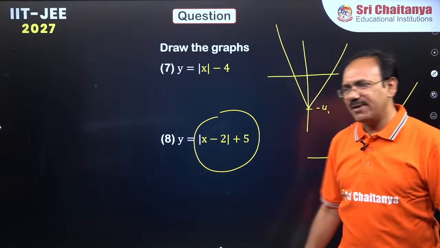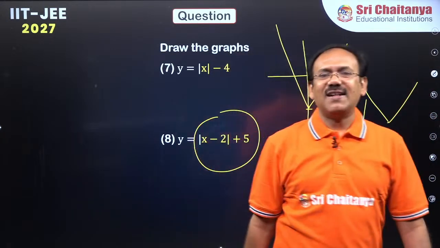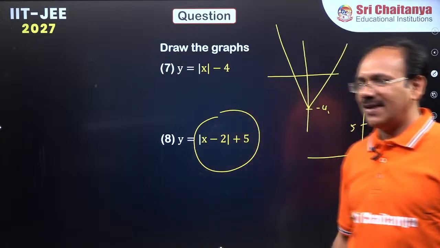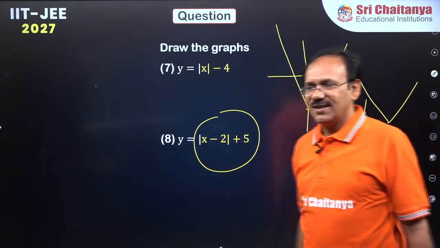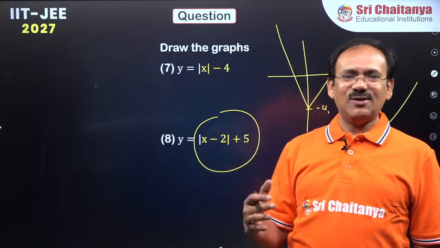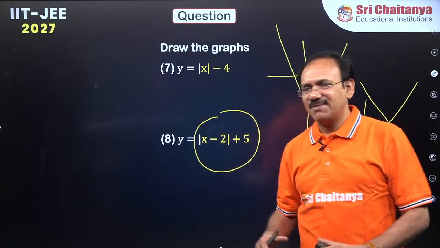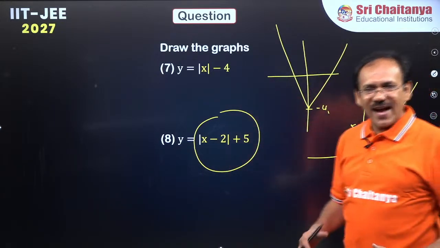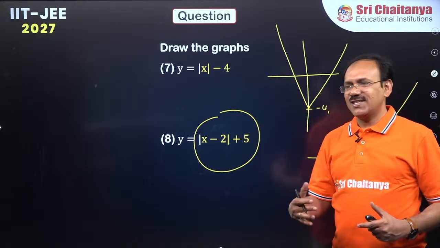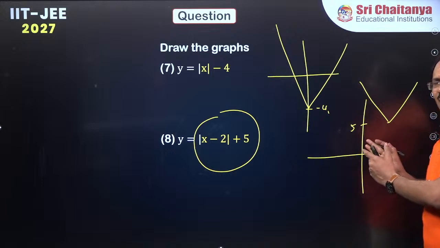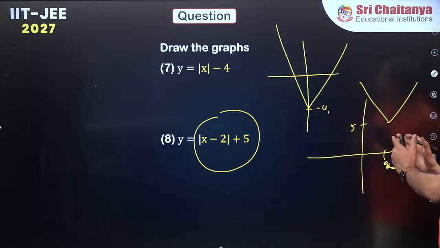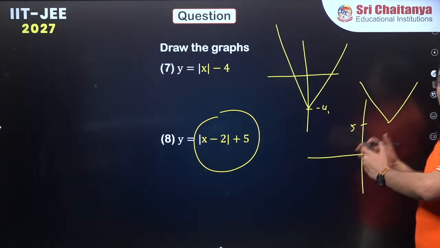Correct. How simple it is. Who told math is difficult? Many people say that in JEE math is very tough, very lengthy and all. Come to Sri Chaitanya. We are here to help you make the math subject very, very easy. Easy peasy lemon squeezy. Very simple. First imagine mod x, then mod x minus 2, then mod x minus 2 plus 5.